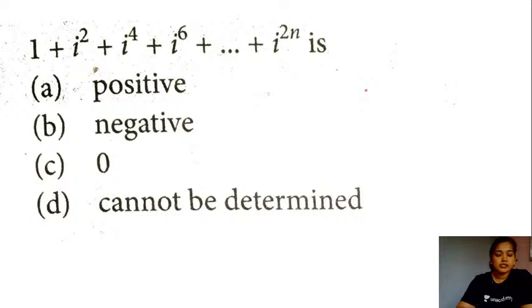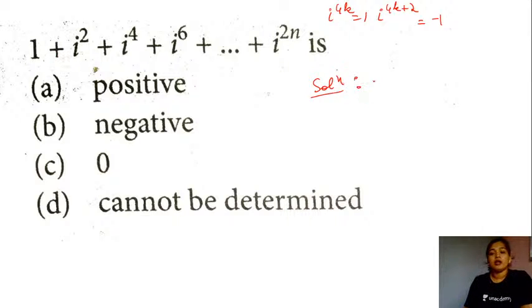Yes, any guesses? Think about the powers of i, right? Iota raised to the power a multiple of 4, this is equal to 1. Iota raised to the power 4k plus 2, since all are even numbers, right? This is equal to minus 1. These two values need to be used in simplifying here. Okay, so let me explain the solution here, students.